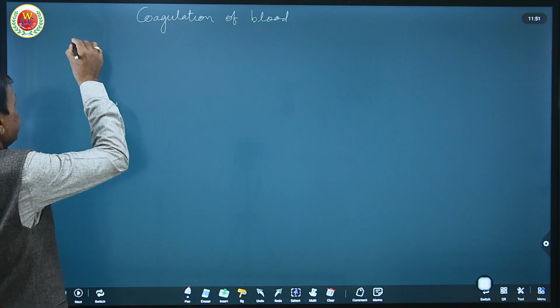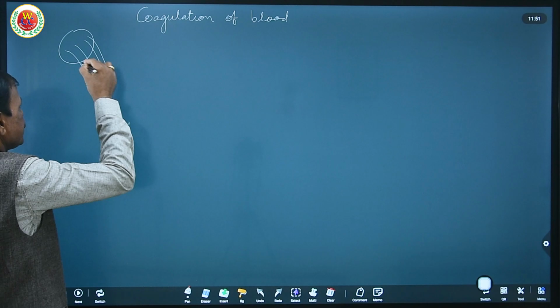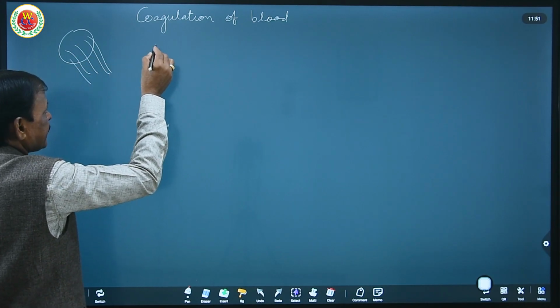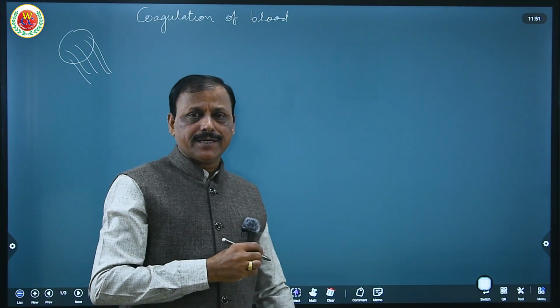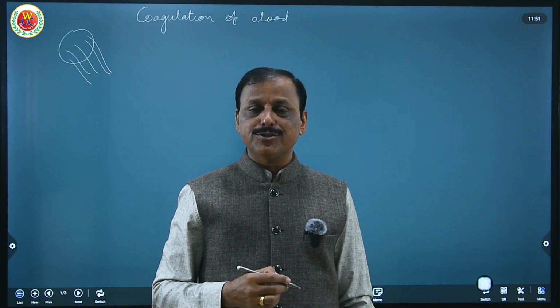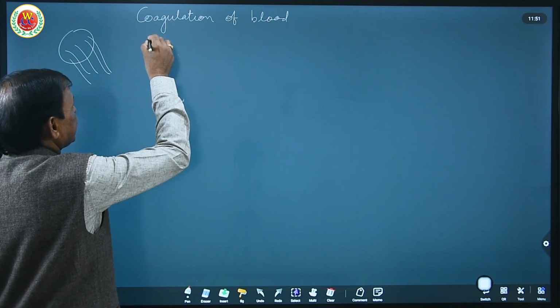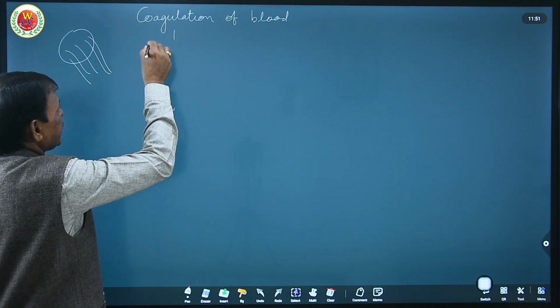At the site of injury, when blood oozes out, as we already discussed in the composition of blood, blood consists of platelets, also known as thromboplastin. These platelets get ruptured.